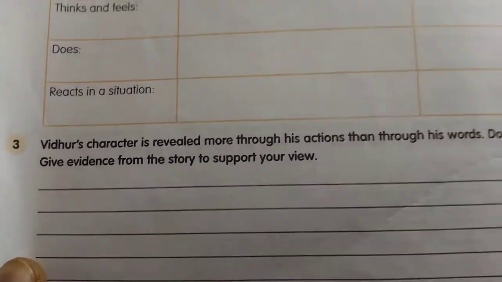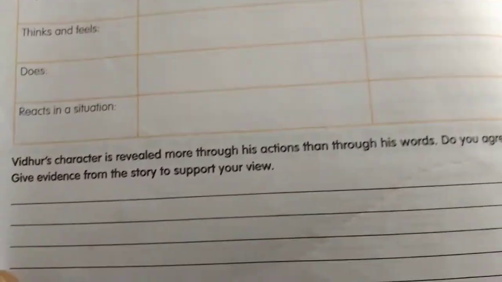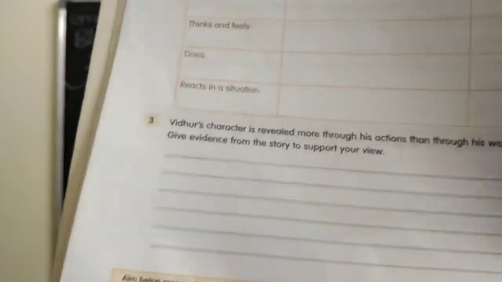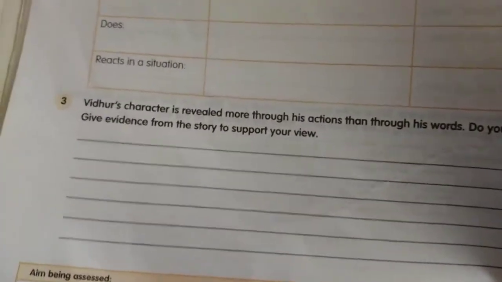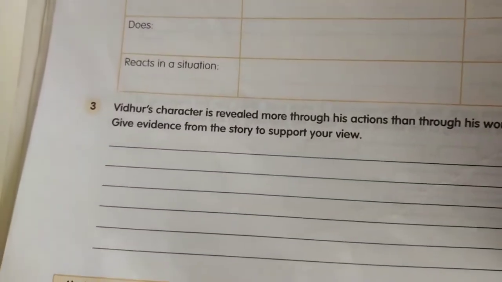Basing on that, what evidence from the story you underlined, what he's saying, basing on that you can complete this. And what you are guessing about the character, you can write in sentences or even in one word. Previously we thought that he's very clever. In this way you can use even one word according to the context given, and you can complete the second question. Now coming to the third one, Vidur's character is revealed more through his actions than through his words. Do you agree? What action he did and what sentences he spoke, basing on the actions he did, we can guess the character of Vidur. Give evidence from the story to support your view.